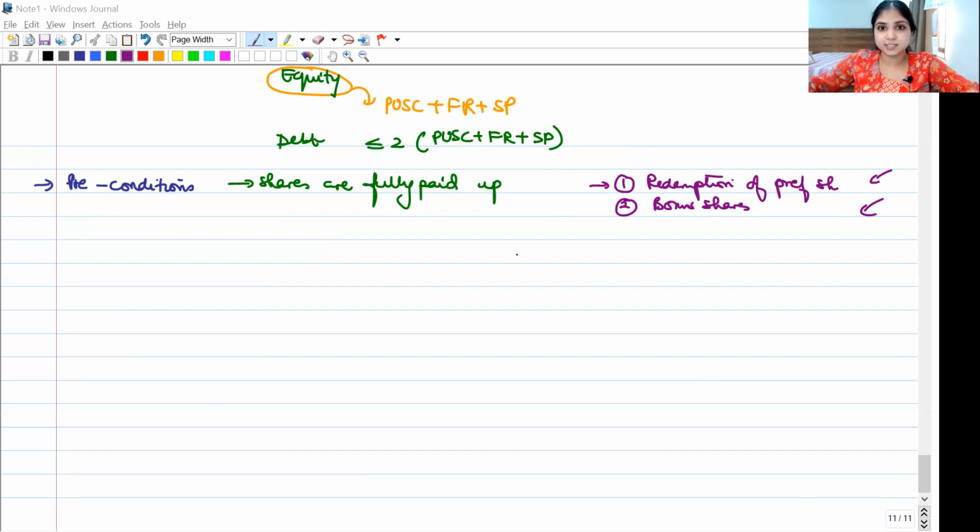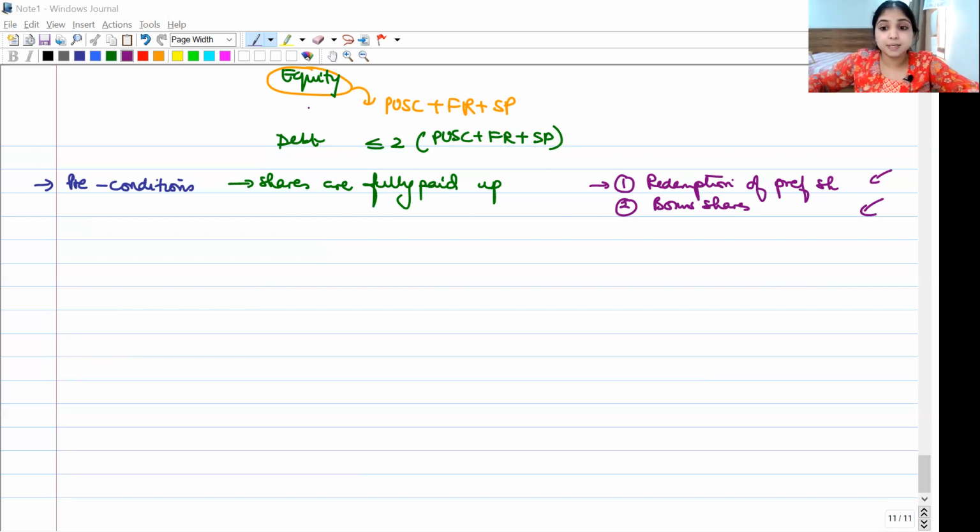Always connect provisions like this. It will help you revise. See, automatically now what did we do? Subconsciously, we have also revised a little bit of redemption of preference shares, a little bit of bonus issue. This is how preparation should happen, especially in a paper like law. So what are the preconditions? The shares should be fully paid up. Only then you can buy back shares. Similar provision we also learned under redemption of preference shares and even under bonus issue.